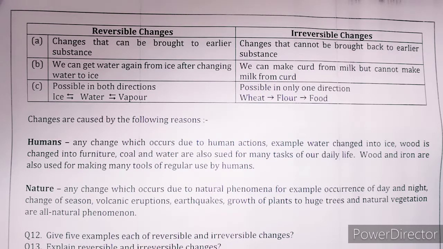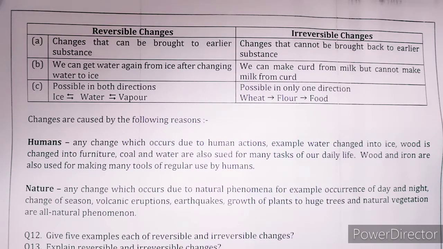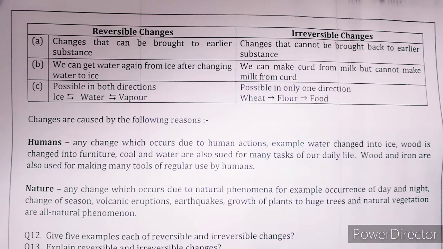The second one is irreversible changes. We can make curd from milk, but it is not possible to get milk again from the curd. So we can say this equation is one-sided, possible in only one direction, as milk is converted into curd but we cannot get milk again.